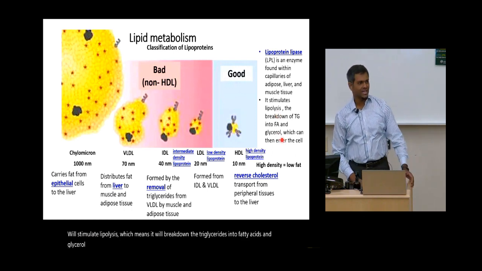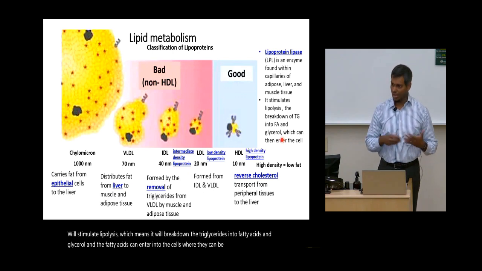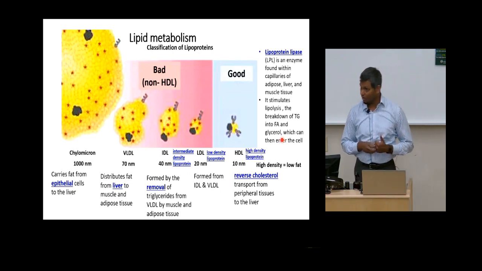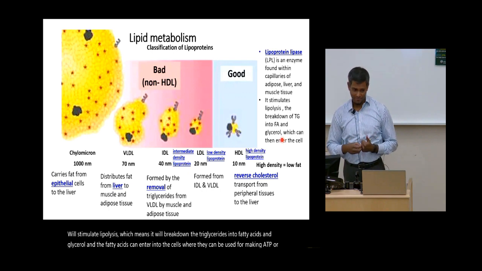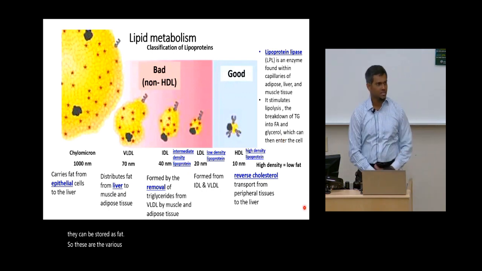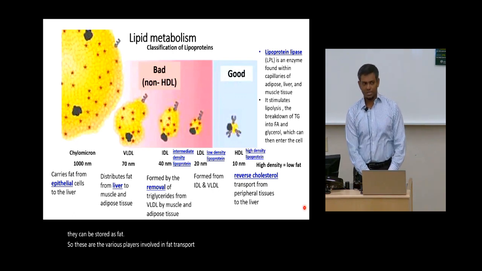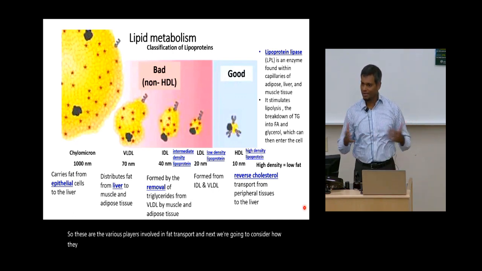And the fatty acids can enter into the cells where they can be used for making ATP, or they can be stored as fat. So these are the various players involved in fat transport, and next we're going to consider how they actually play a role in this, right?